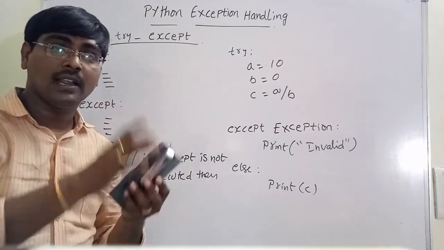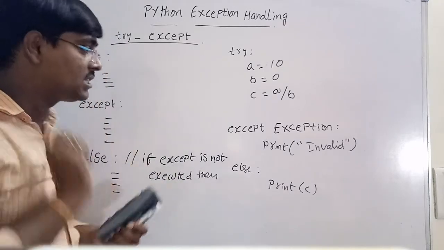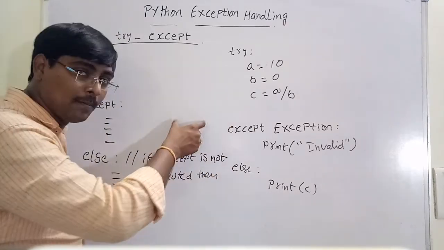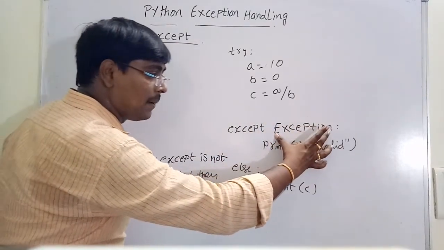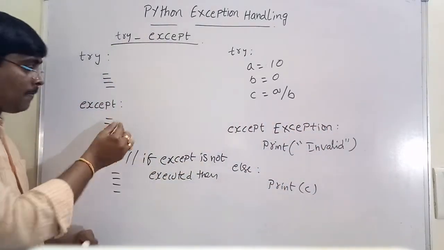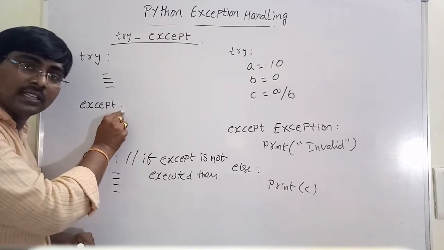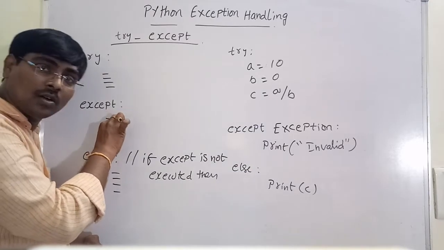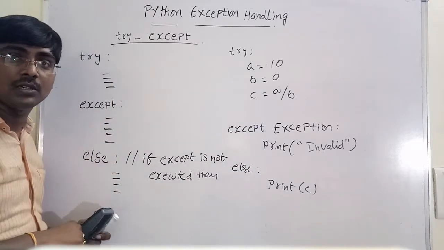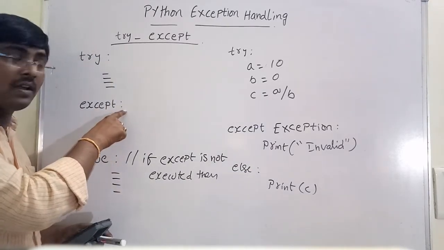So one case is try except, where in the except block I write the specific type of error. The second case is where I write the base exception. The third one is without writing any exception. This and this are the same. In this case also, the system automatically considers the base exception, even though we are not writing any value.